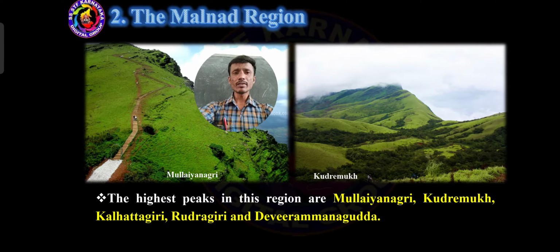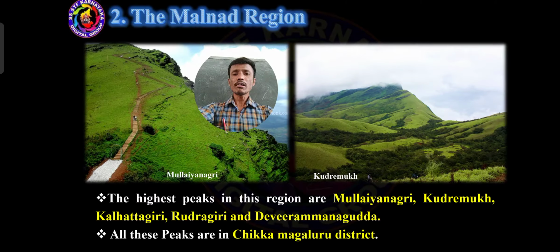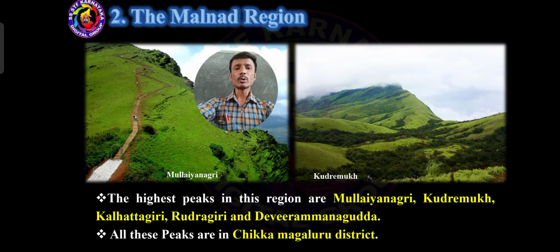So these are the very important highest hill stations, located especially in the Malnad region. So all these peaks are in Chikmagaluru district.